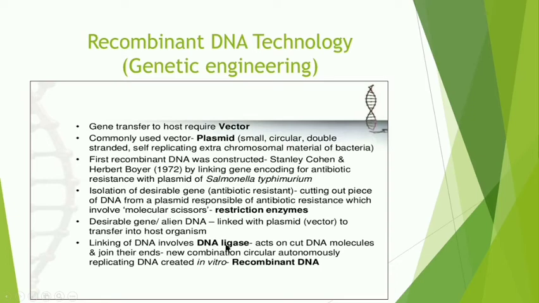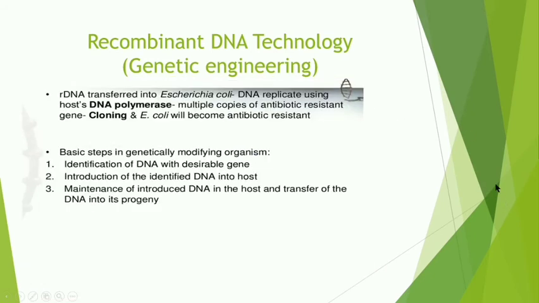So linking of DNA involves the DNA ligase, which acts on cut DNA molecules and joins their ends. New combination, circular, autonomously replicating DNA created in vitro, and that is the recombinant DNA. So DNA ligase की मदद से जो DNA molecule cut किया है हमने desired and added with the vector, now we are getting the recombinant DNA. So these are the steps just for the understanding.